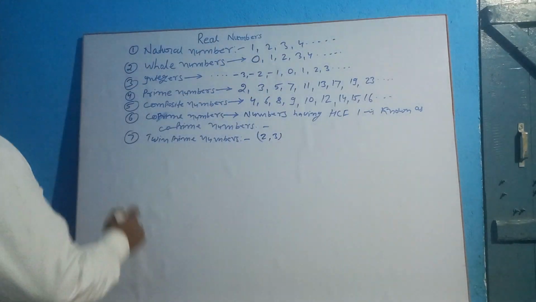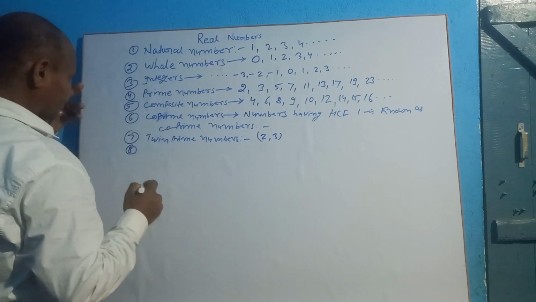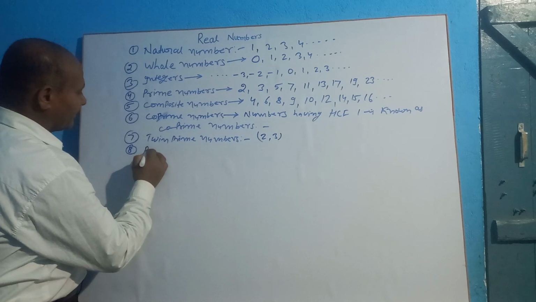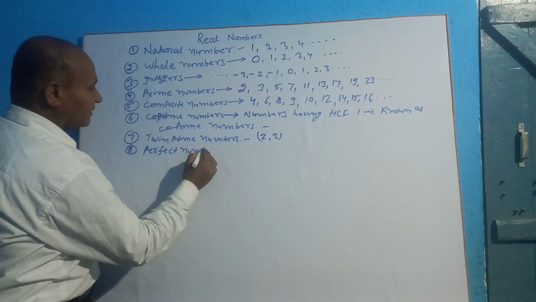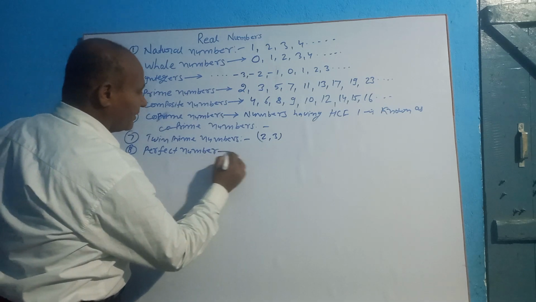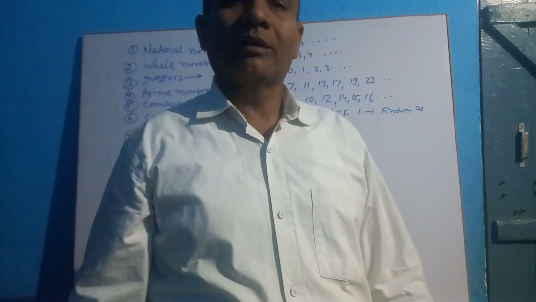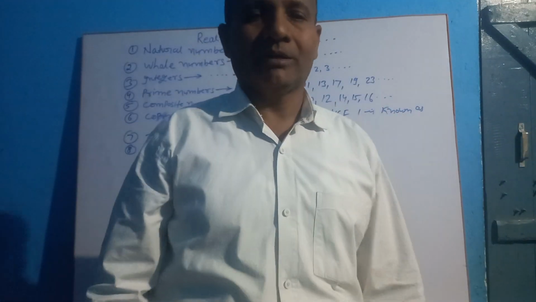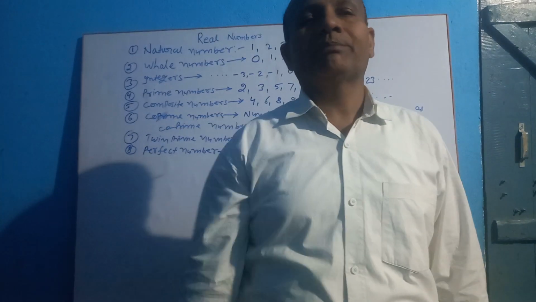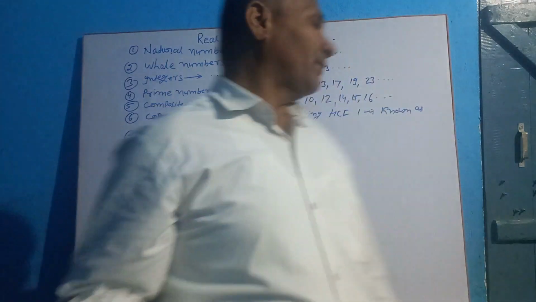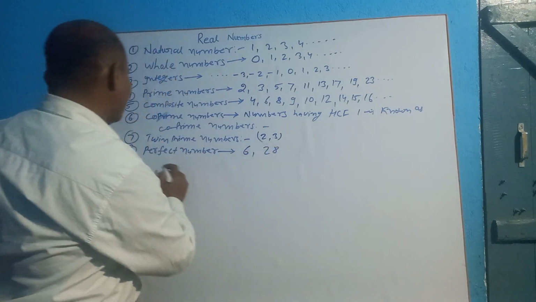Next, perfect number. If the sum of all factors of a number is twice the number itself, it is known as a perfect number. For example, 6, 28.